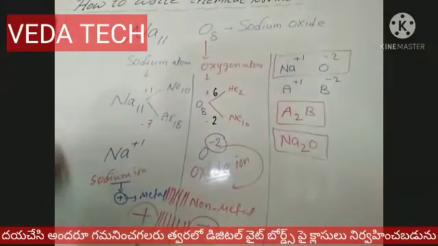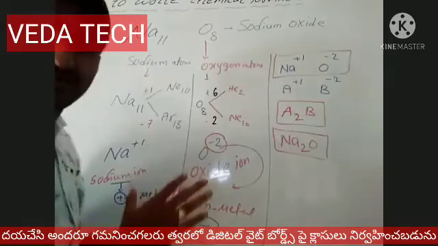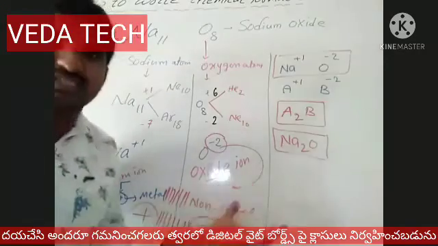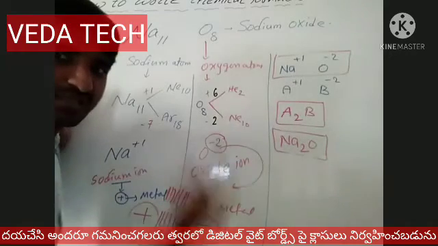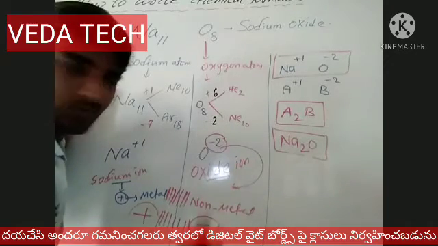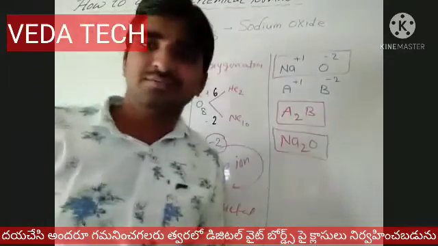So sodium oxide. Okay, in the next session I will tell you completely. This is the first example, so I explained briefly how to follow the A2B type. From next time onwards, it will take less time. Follow this and it is easy to do with the magic number. Thank you very much.